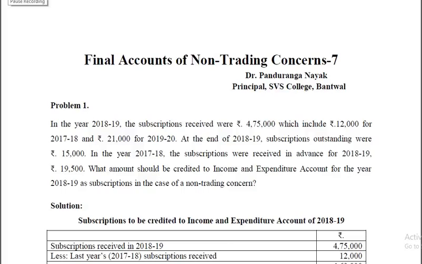Dear students, we have already learned in our previous classes as to how to treat certain items in the final accounts of non-trading concerns.